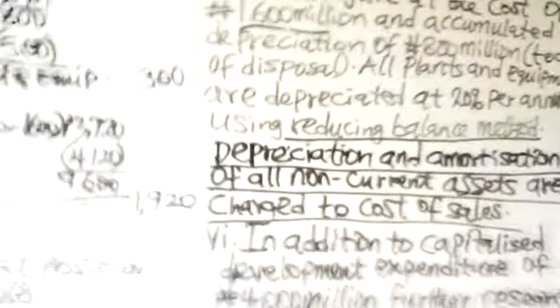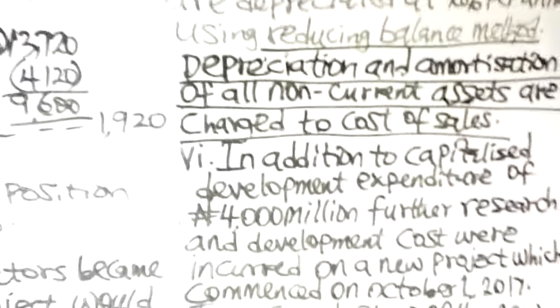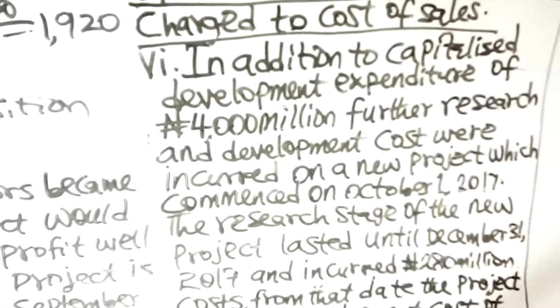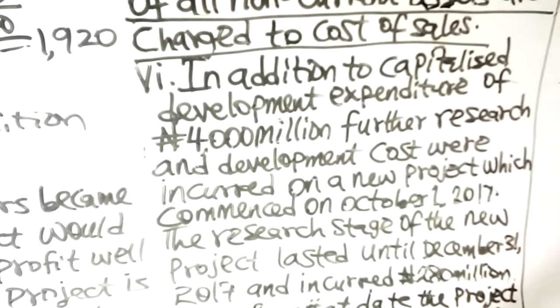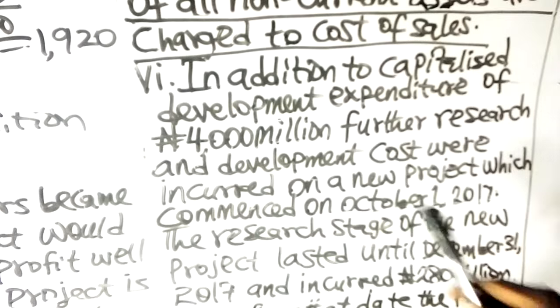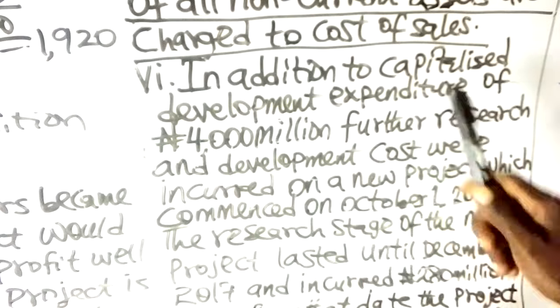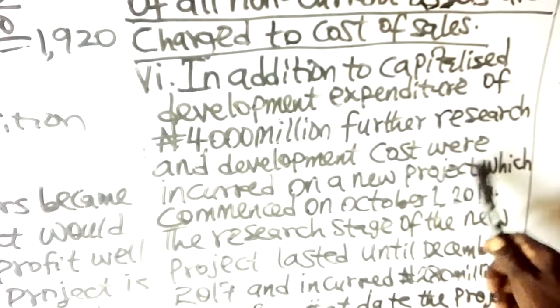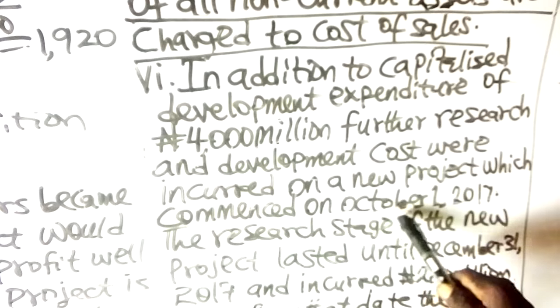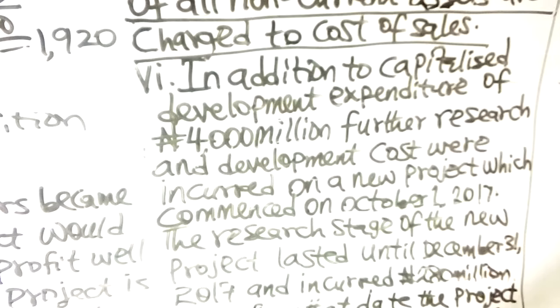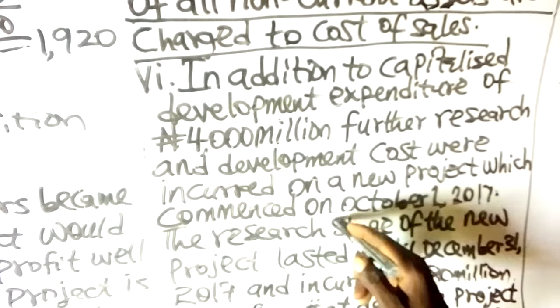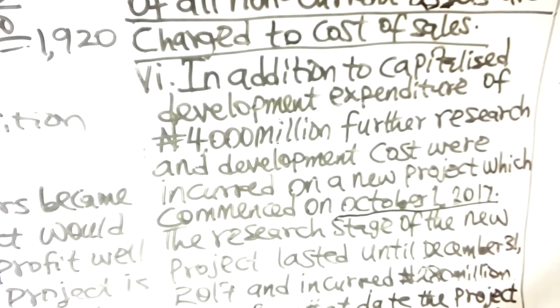So they are referring to that 4 billion. That is why they say in addition to capitalized development expenditure of 4 billion, further research and development costs were incurred on a new project which commenced on October 1st, 2017. That new project commenced at the beginning of the accounting period.